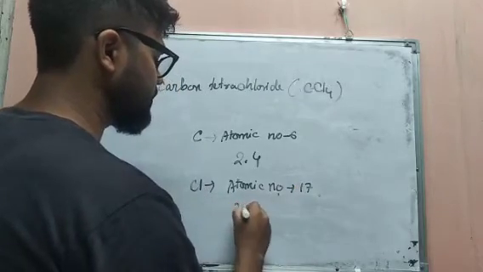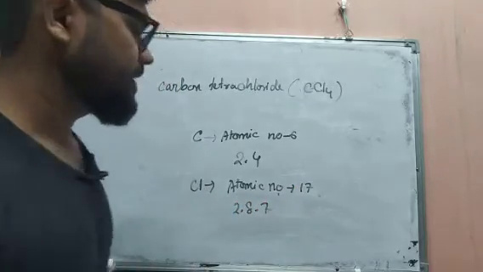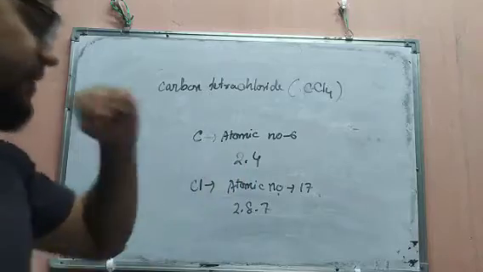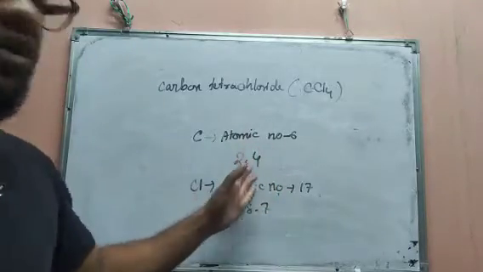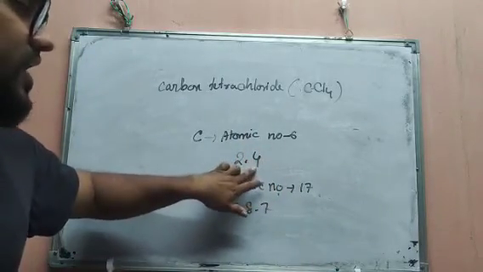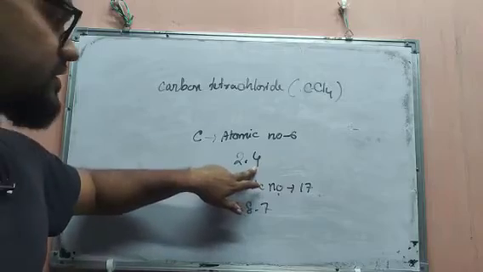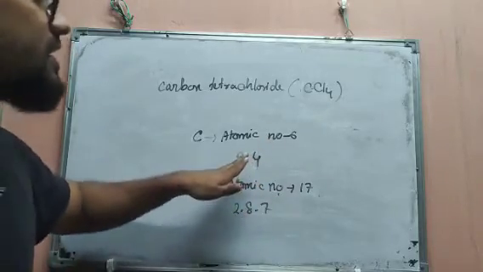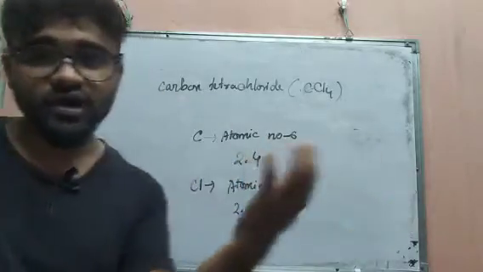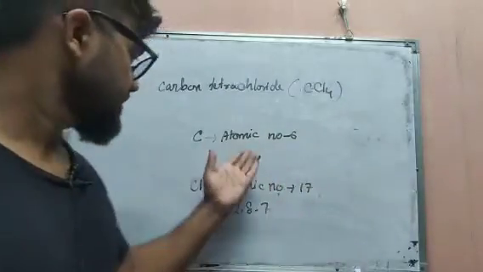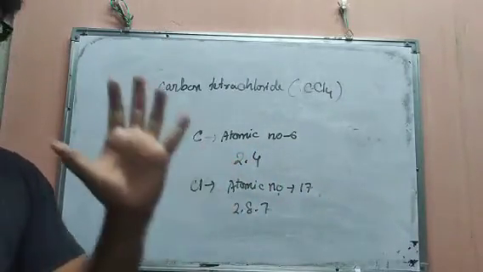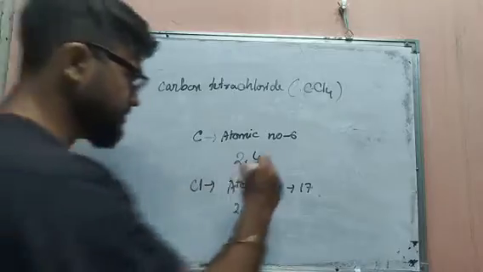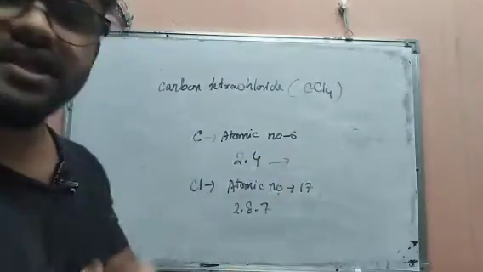Chlorine's atomic number is 17, so 2.8.7. Now carbon has 4 outer electrons, so it will try to release 4 electrons to get the 2.8 configuration, or it can get 4 electrons from others to get the configuration of 2.8 and become stable. So its valency is neither negative nor positive.